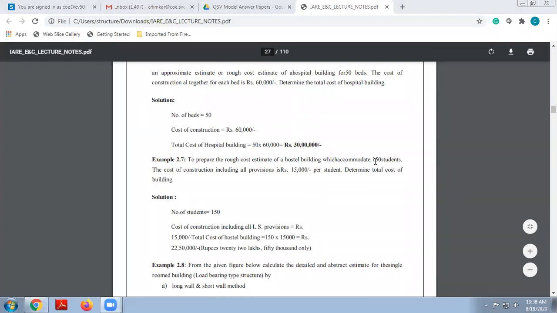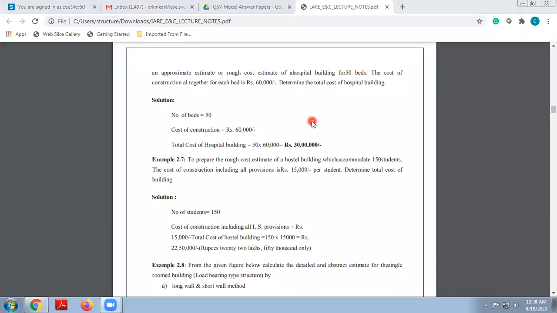Okay. So the cost of construction of each bed means the bed is there, some instruments are there, ventilators are there, and everything. So that comes together to around 60,000 rupees. So determine the total cost of the hospital building.